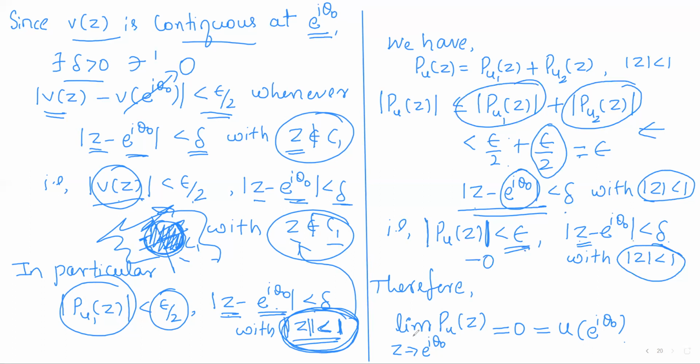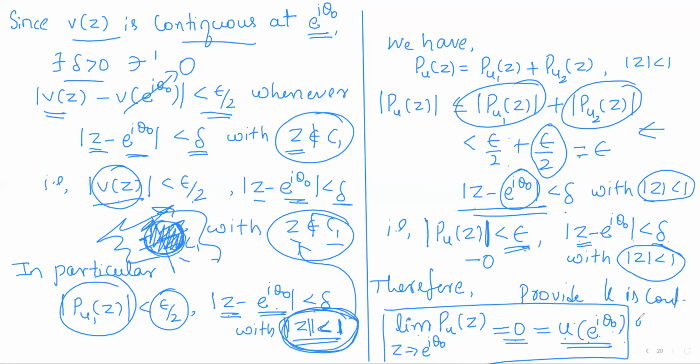So in other words, we can write limit PU of z is 0 as z approaches e power i theta naught. And by our assumption, u of e power i theta naught is 0. So the limit holds. So thus we proved that limit PU of z is equal to u of e power i theta naught as z approaches e power i theta naught, provided u is continuous at e power i theta naught. So under this assumption we prove the limit. So this completes the Schwarz theorem.